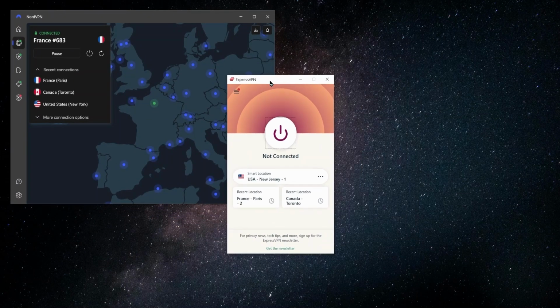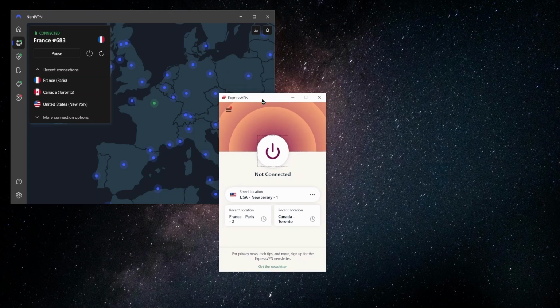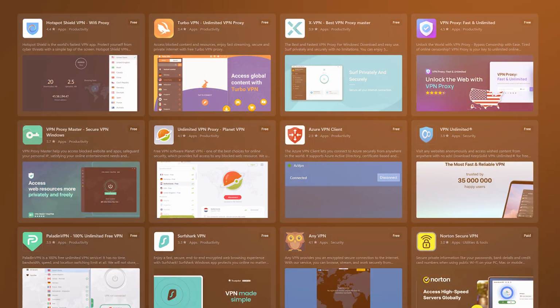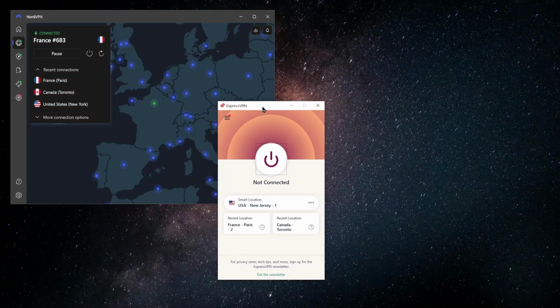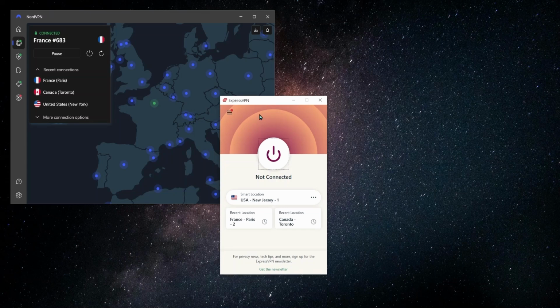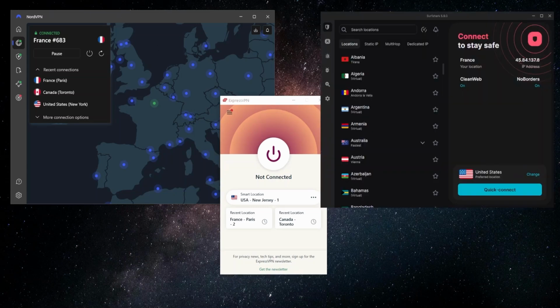and that has the proper obfuscation, meaning that the VPN hides the fact that it is a VPN and Binance won't be able to detect it. So in order to do that, I have 3 of the top recommendations here. I've tested out a lot of VPNs, and these are the top 3 that I would recommend if you're going to be using them for Binance. And they are ExpressVPN here, NordVPN, and one more, and that's Surfshark.